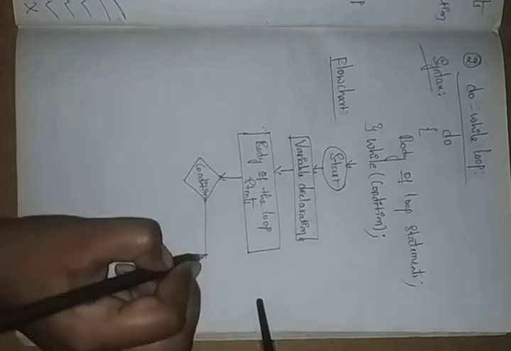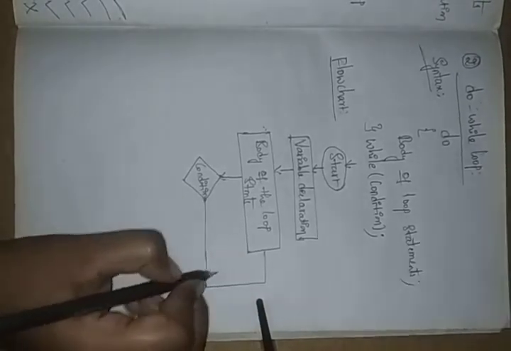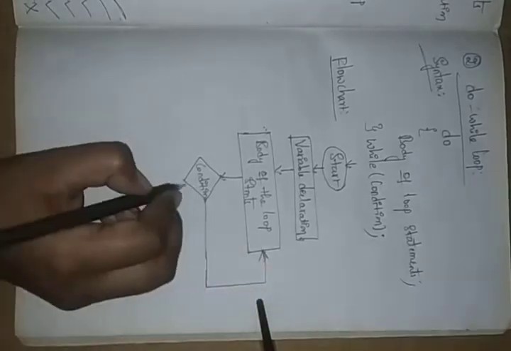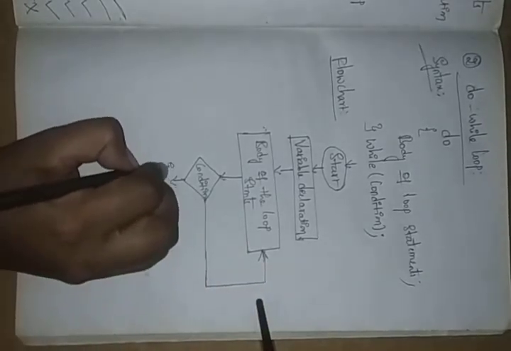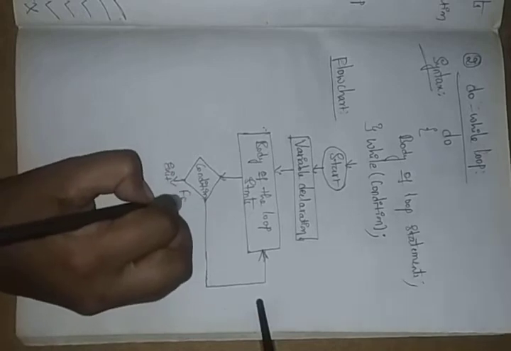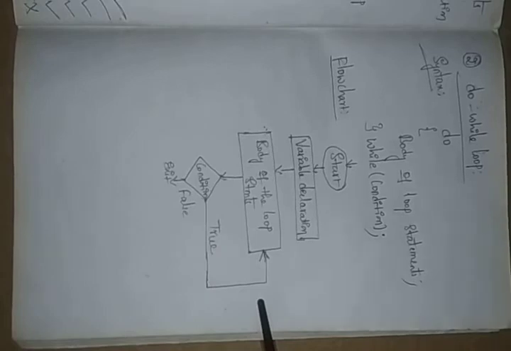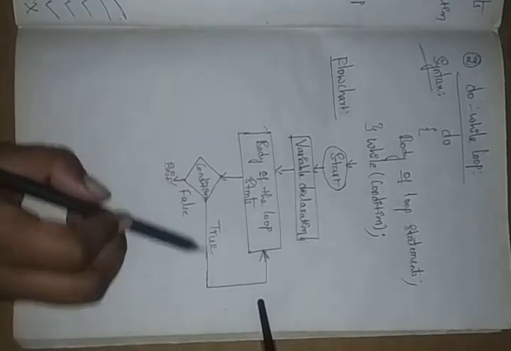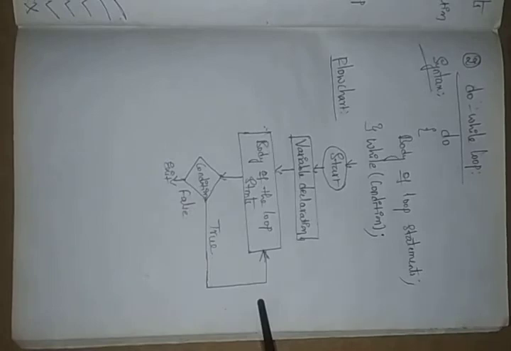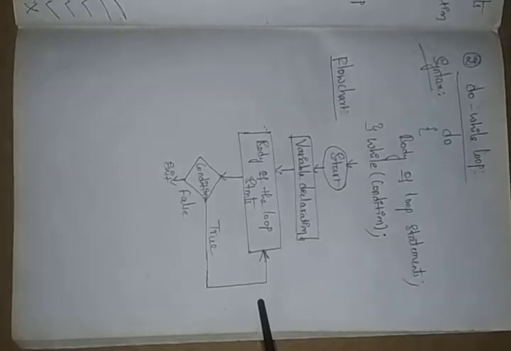Okay. So if this condition is true, it will go back to our statement. Otherwise, directly it will go to the exit. If the condition is true, it is going back to our body of the loop. So after the execution, it is checking the condition. At that time also, if it is true, it is going back to our statement. Otherwise, it automatically terminates our program. Okay, just check here.